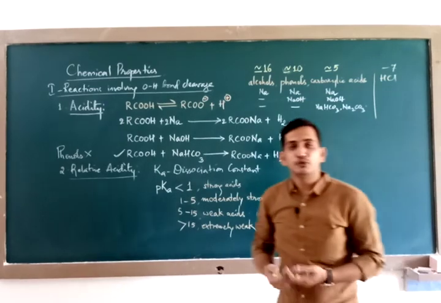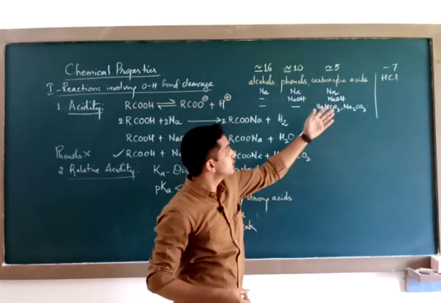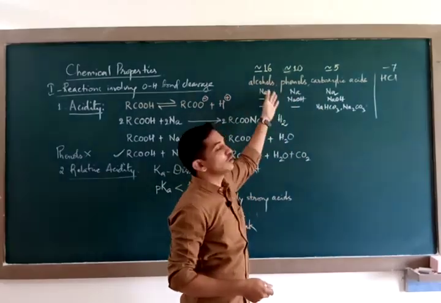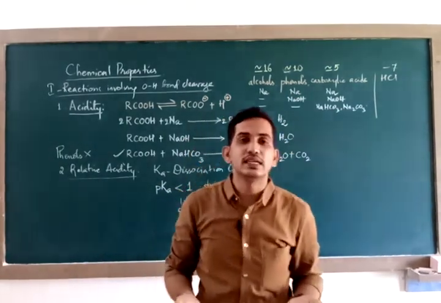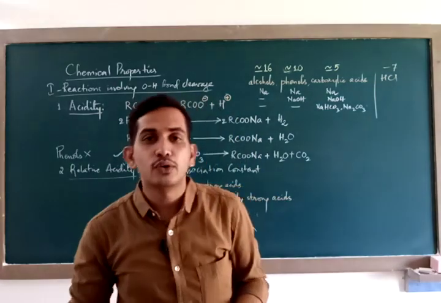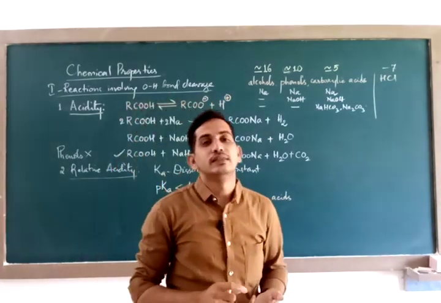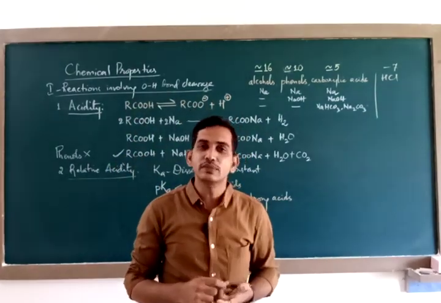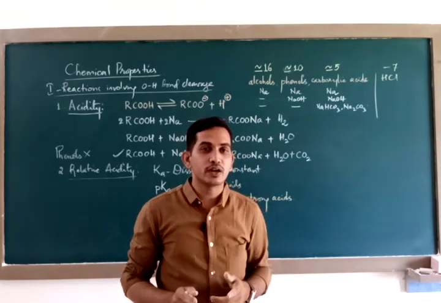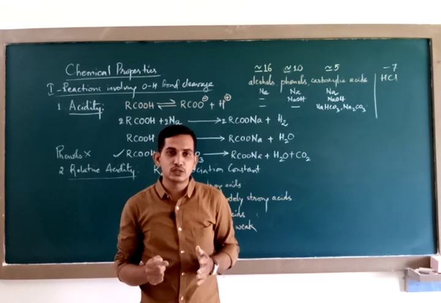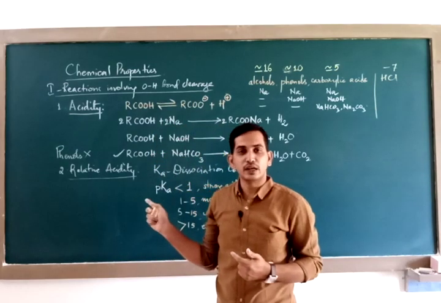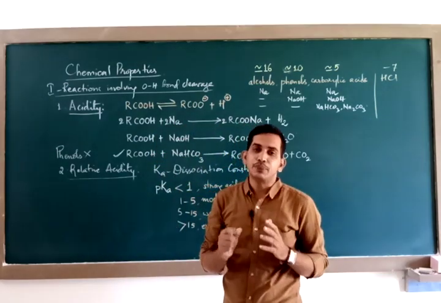Then if I give you 4 compounds, a mineral acid, carboxylic acid, phenols and alcohols, who is the strongest acid? The strongest acid is a mineral acid, followed by carboxylic acid, then comes phenols, then comes alcohols. So do not forget, you can explain the acidic strength of a compound based on the reactions they undergo, or else based on the pK values.